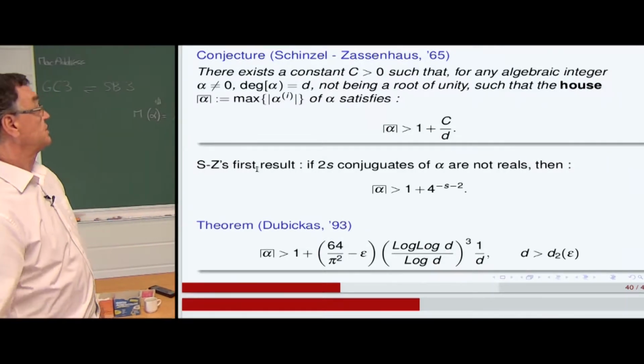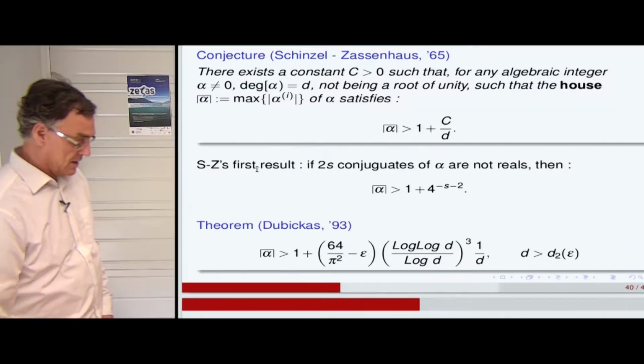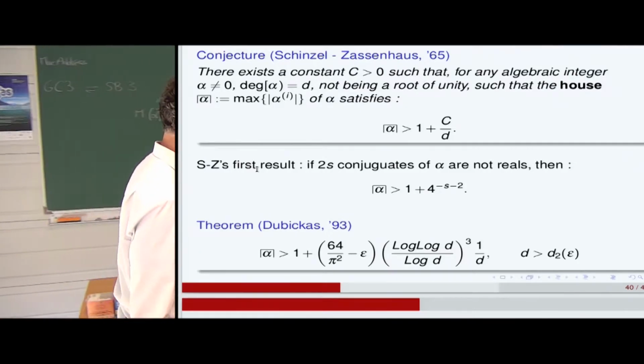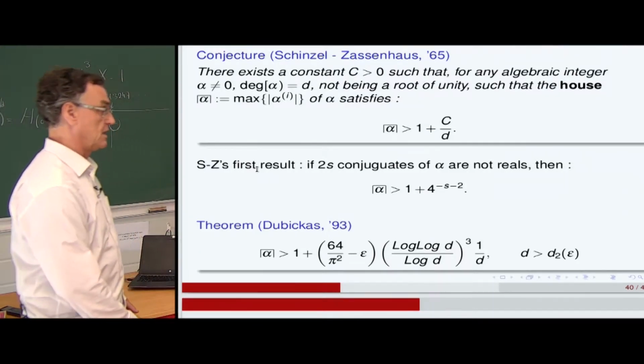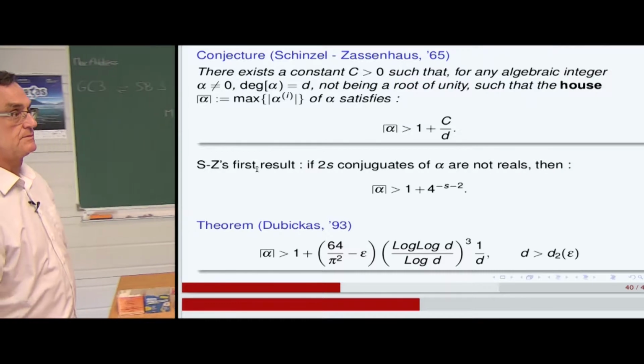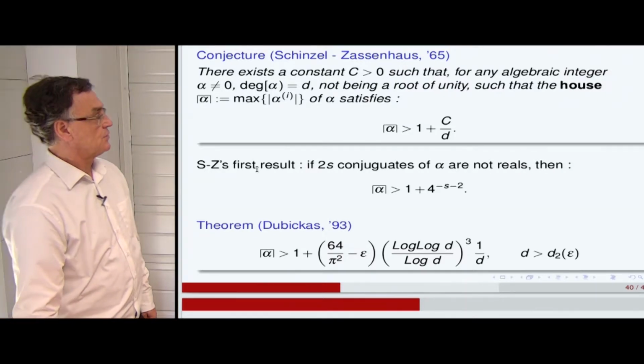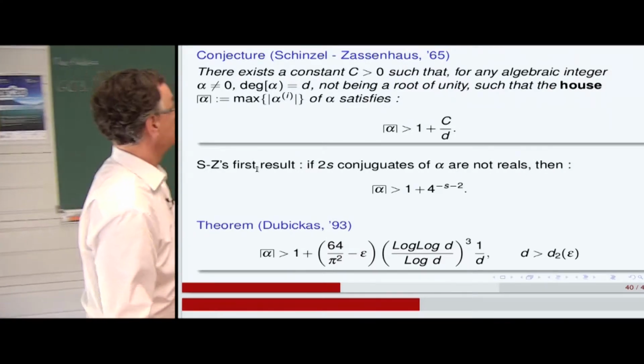What is the conjecture of Schinzel-Zassenhaus now? It's related to the maximal value of the moduli of the conjugates of an algebraic number.